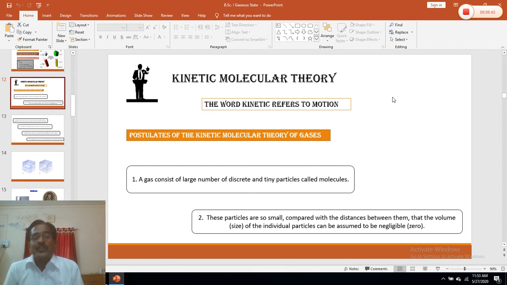Now this kinetic molecular theory, or kinetic theory of gases, is based on a number of postulates. Let's consider some of the postulates of this theory. The first postulate assumes what a gas is. It says that a gas is a collection of a large number of tiny and discrete particles called molecules. The second postulate is that the volume of individual molecules is very small, negligible as compared to the total volume of the gas.